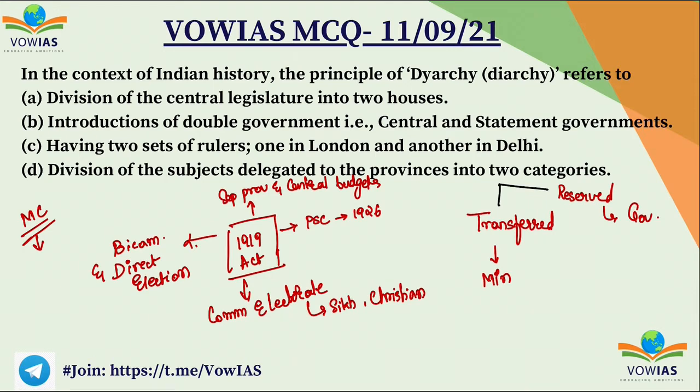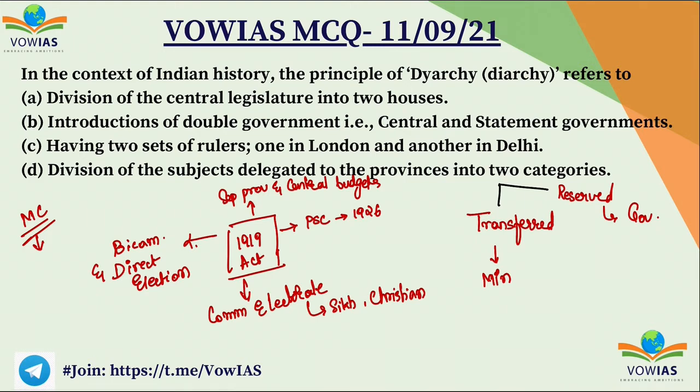If you see this 1919 Act, it has various other things. It introduced bicameralism for the first time, and also direct election, though adult franchise was not given to all the people, but this was introduced for the first time. You also have separate provincial and central budgets. The budgets for the provinces and the center were differentiated.